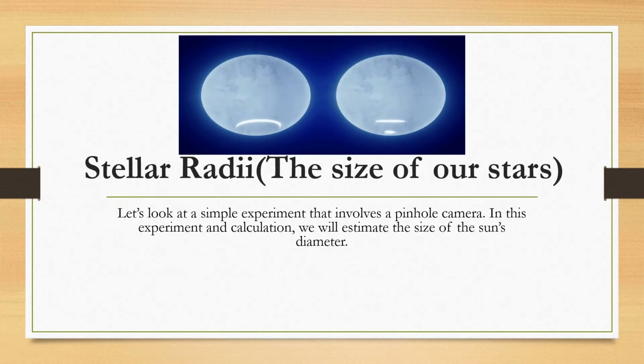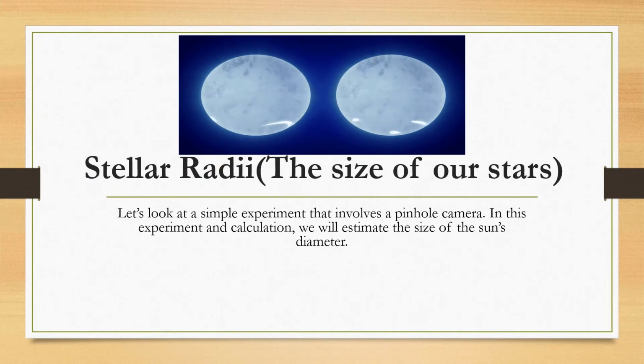It is possible for us to also think about the size of our stars. So how do scientists measure and say to us that the sun has a mass of approximately 10 to the power of 30? And how are we able to tell that you can put in so many Earths inside the sun? Well, all this happens from observations.